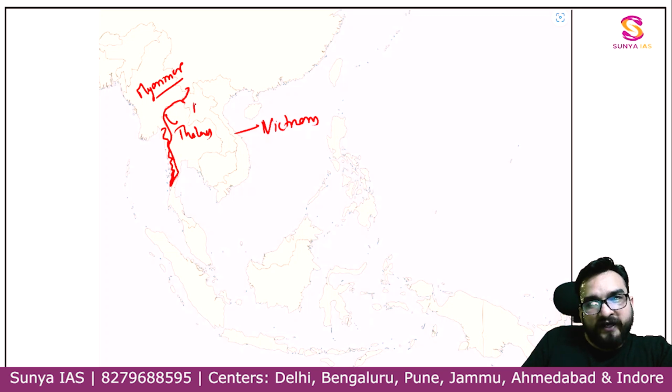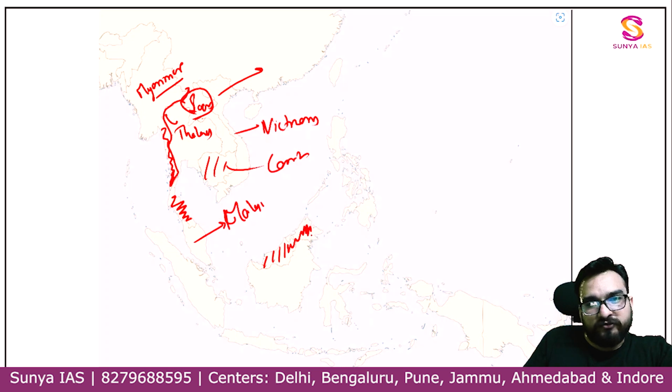Over here you will find Laos, the only landlocked country over here, Laos, and this is your Vietnam, and this is remaining Cambodia. But this is not yet over. Over here you will find Malaysia. When you will see Malaysia is present in this particular region also. This is a separate country over here. Small country is another country which I'll be telling you. This is also part of a different country. And over here Singapore, guys.